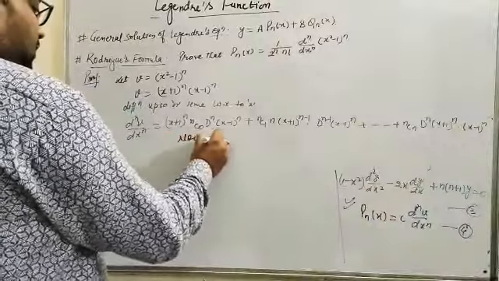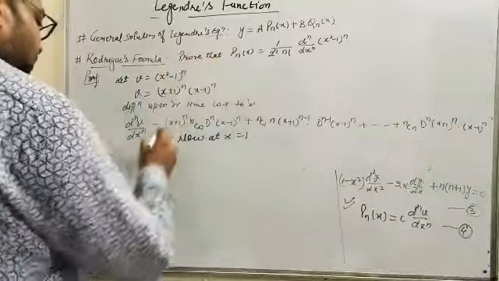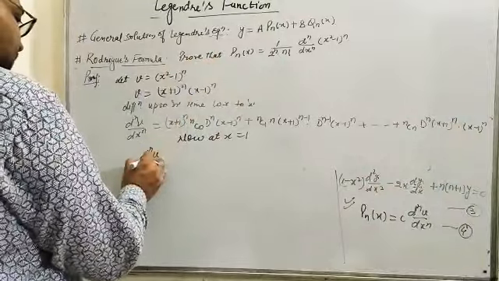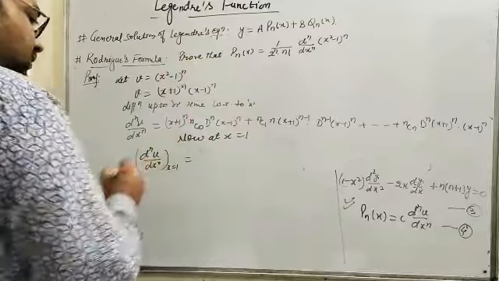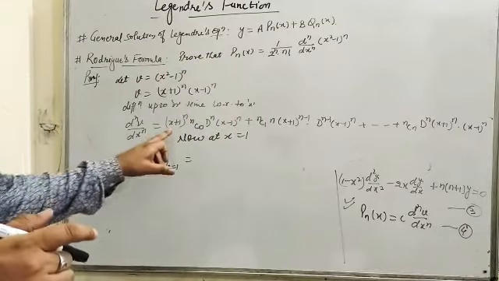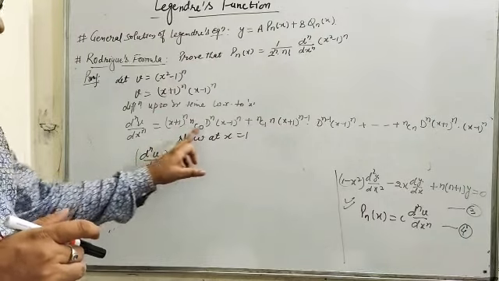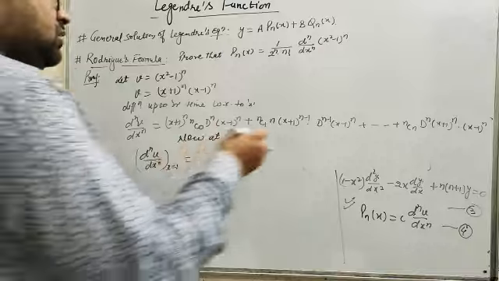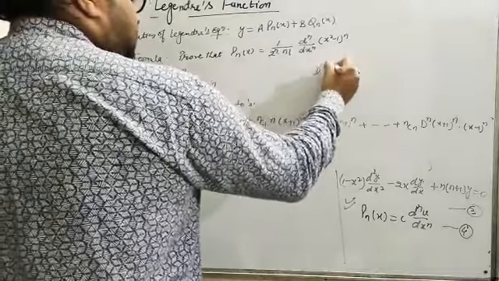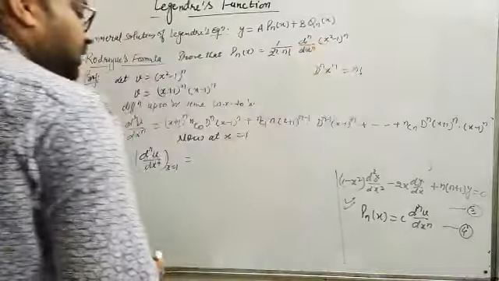Now at x equals 1, d^n v/dx^n at x equals 1 will be equal to this 2^n, and the nth derivative of this particular function, you know d^n x^n/dx^n, is always equal to n factorial.